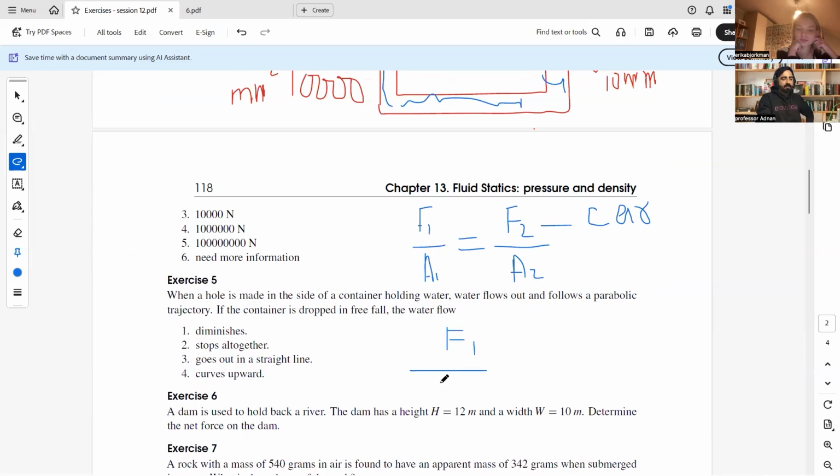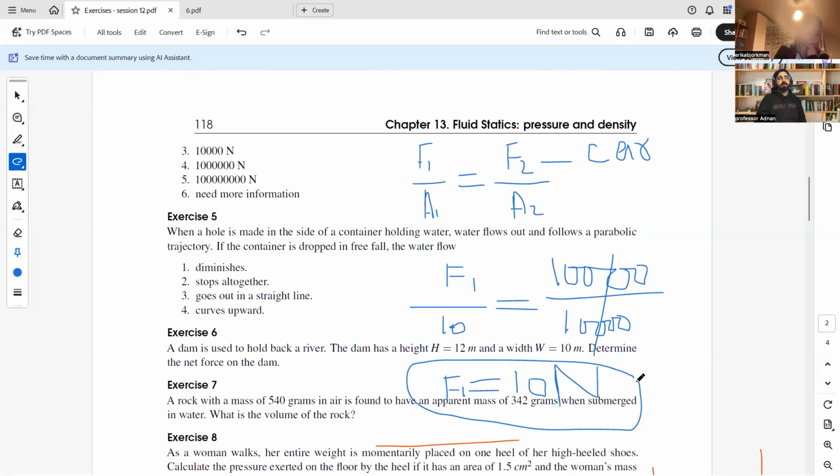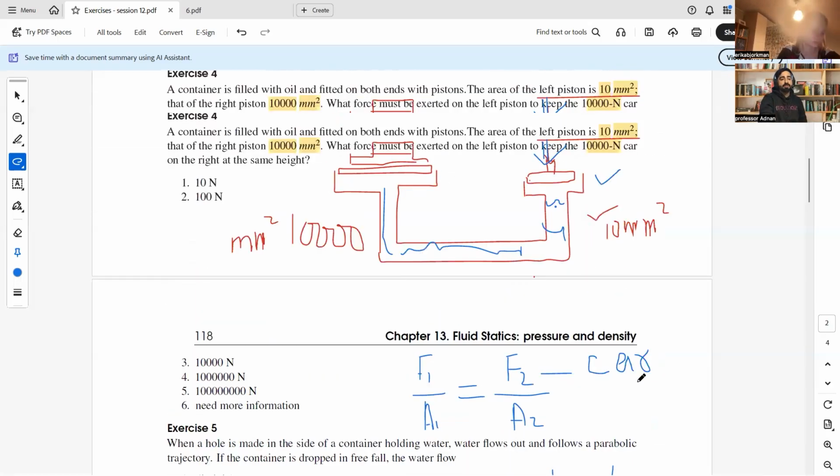Area 1 is 10 mm square for the smaller piston, equal to F2, the value of the car force, actually the weight of the car that is applied on the bigger side of the piston, so that is 10,000, divided by the area of this bigger piston, that is also 10,000. So you can cancel 10,000 by 10,000, then F1 will be equal to 10 Newton. So you need to apply only 10 Newton of force to hold up the car of 10,000 Newton. That is the biggest application of this Pascal law.